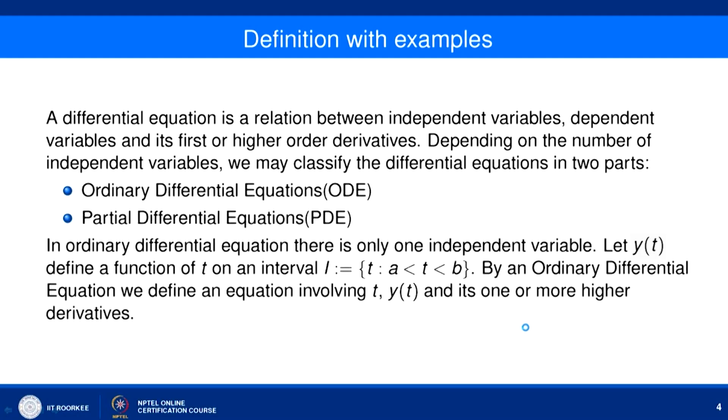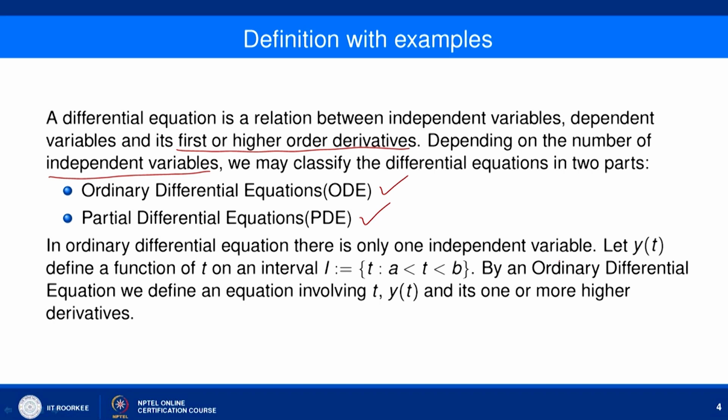A differential equation is a relation between independent variable, dependent variable and its first or higher order derivatives. And depending on the number of independent variables, we may classify differential equations into two parts. The first one is ordinary differential equation, the second one is partial differential equation. In an ordinary differential equation, the number of independent variables is only 1, and in a partial differential equation the number of independent variables is 2 or more. So, we will focus on ordinary differential equations.